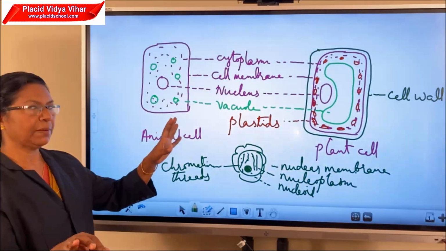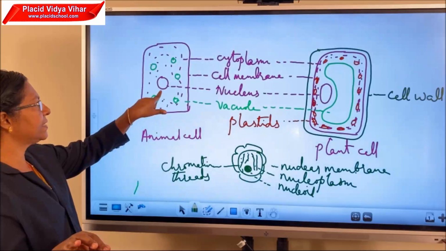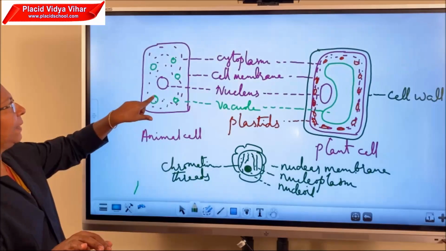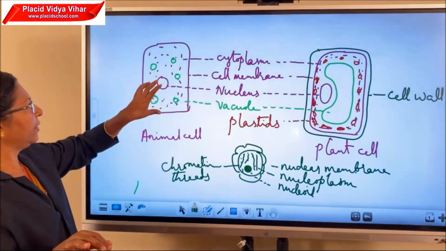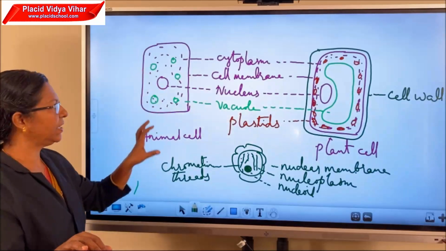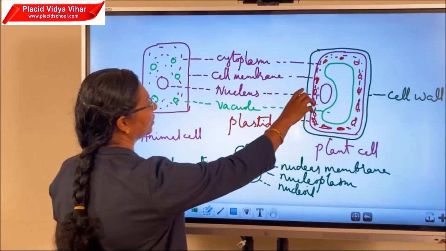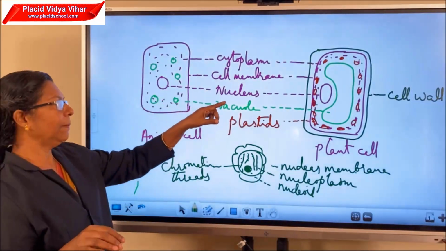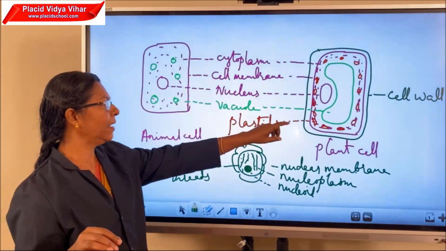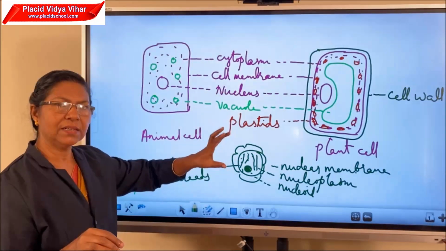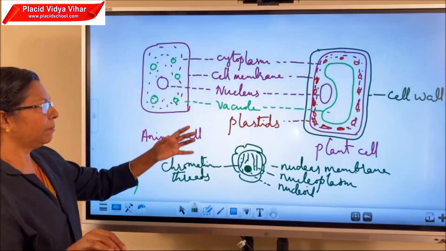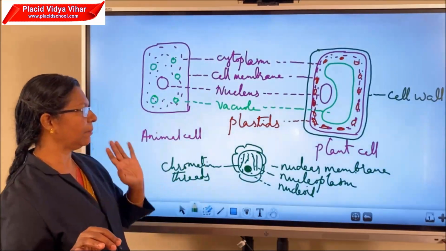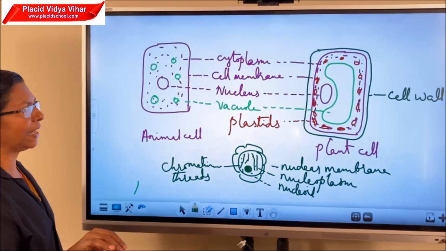So what is the difference between animal cell and plant cell? In animal cell the nucleus is in the center and in plant cell the nucleus is in the periphery. In animal cell the vacuoles are small and many in number. In plant cells the vacuoles are big and present in the center. In animal cell plastids are absent, but in plant cell plastids are present, scattered in the cytoplasm. Then in plant cell, outer to the cell membrane there is a cell wall. So this is the difference between animal cell and plant cell.